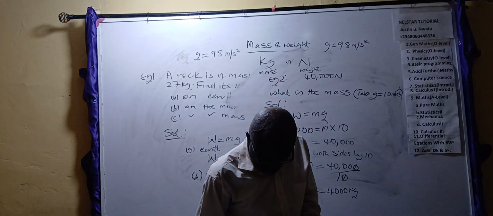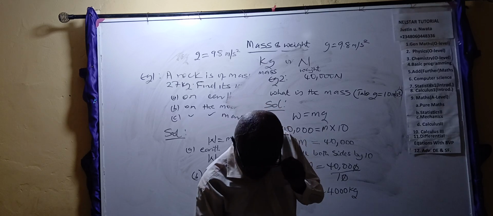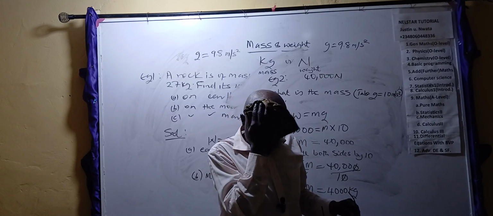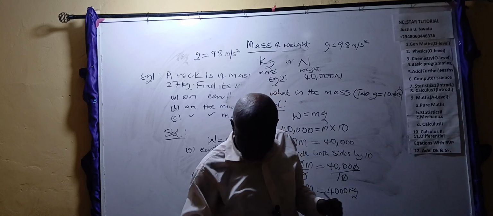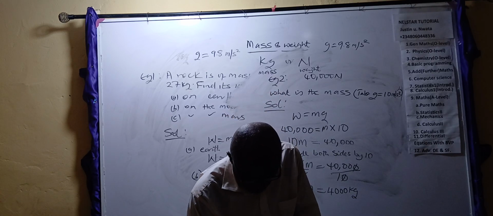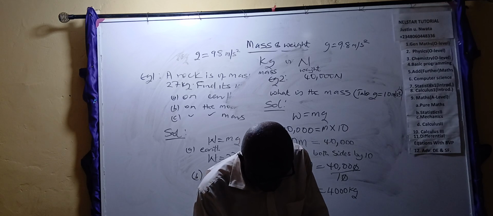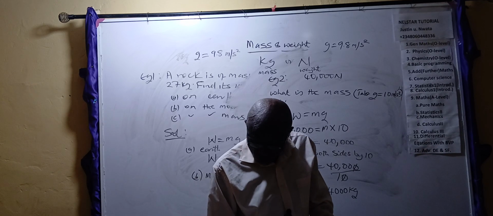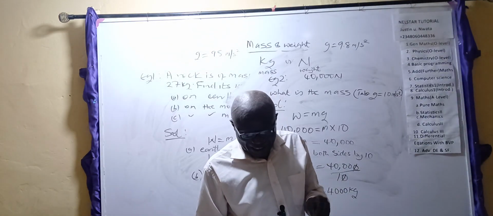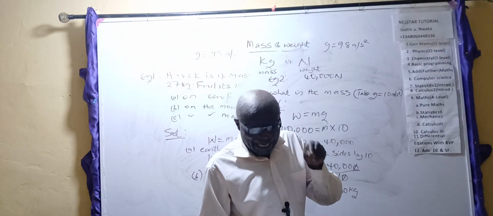Now, these are the two examples we are going to take for now. This is how we explain mass and weight. In summary, take note: mass is a measure of how much matter is inside an object.